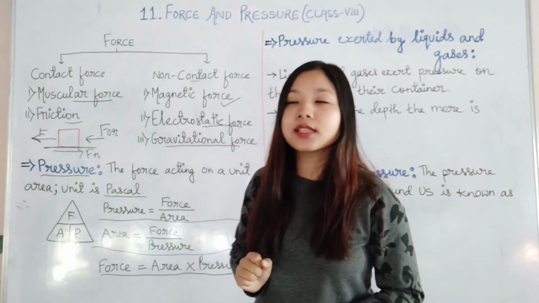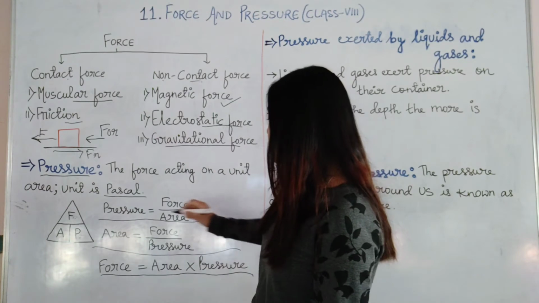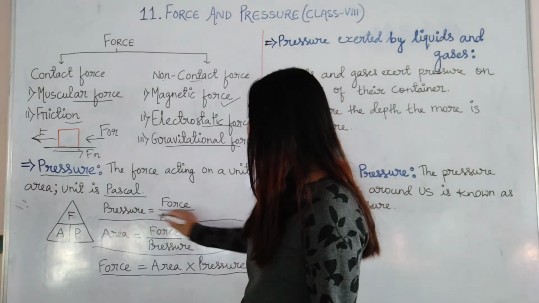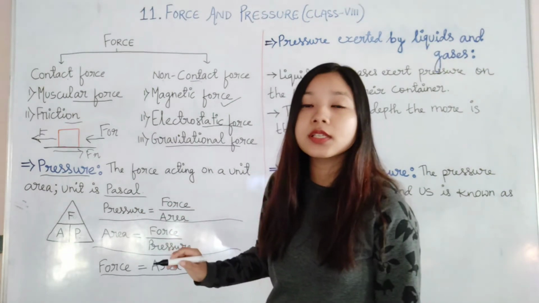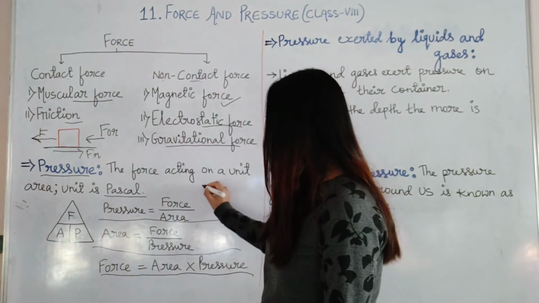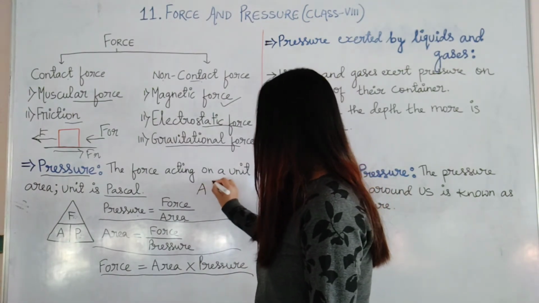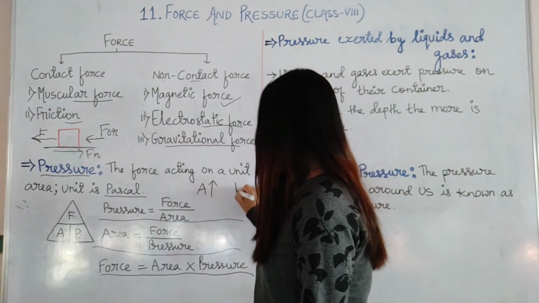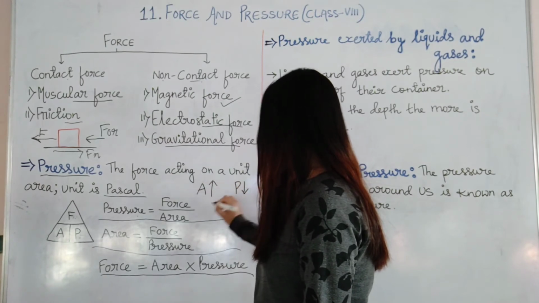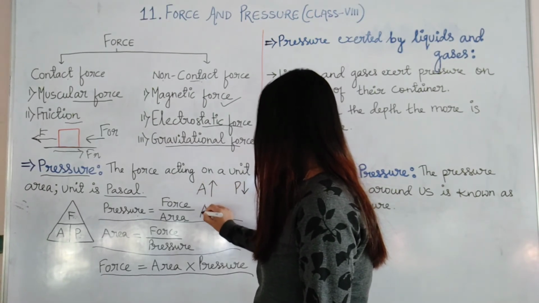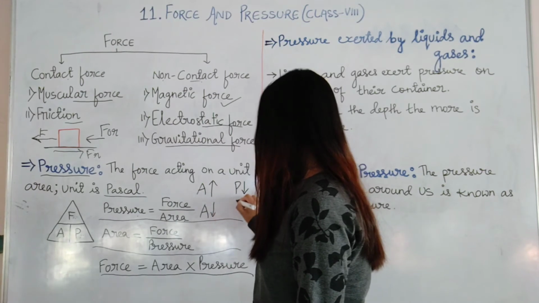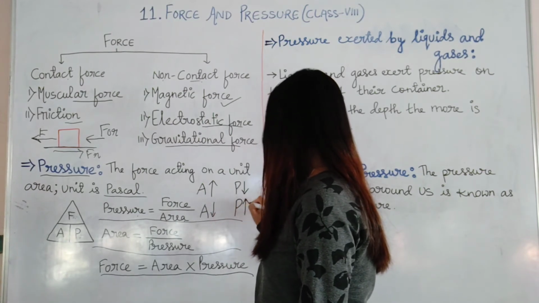Why do we do it like this? Because here you see, pressure and area are inversely proportional. Inversely proportional means if area increases, pressure will decrease, and vice versa. If area decreases, pressure will increase.